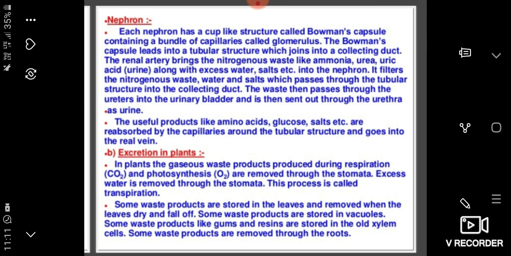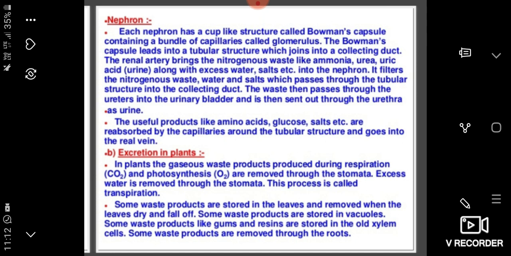The filtrate starts moving through the proximal tubule. Note down the point here. During its movement, essential substances from the filtrate are reabsorbed into the blood. So, this process is known as selective reabsorption.